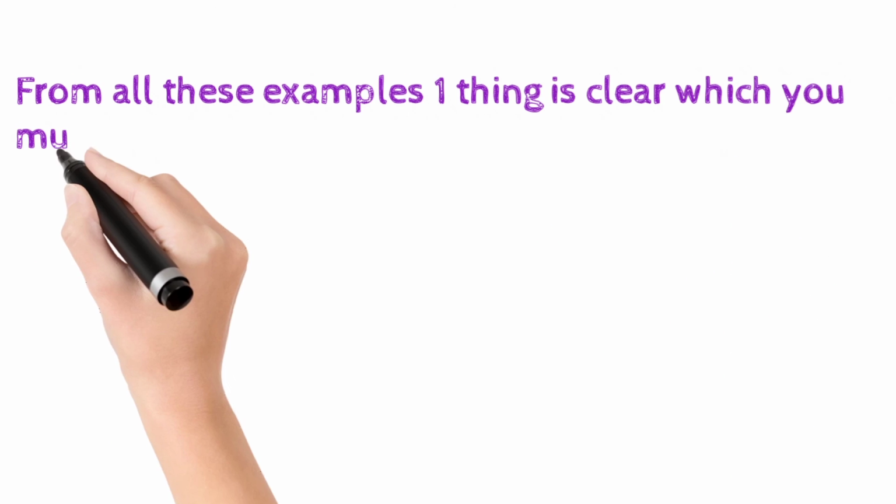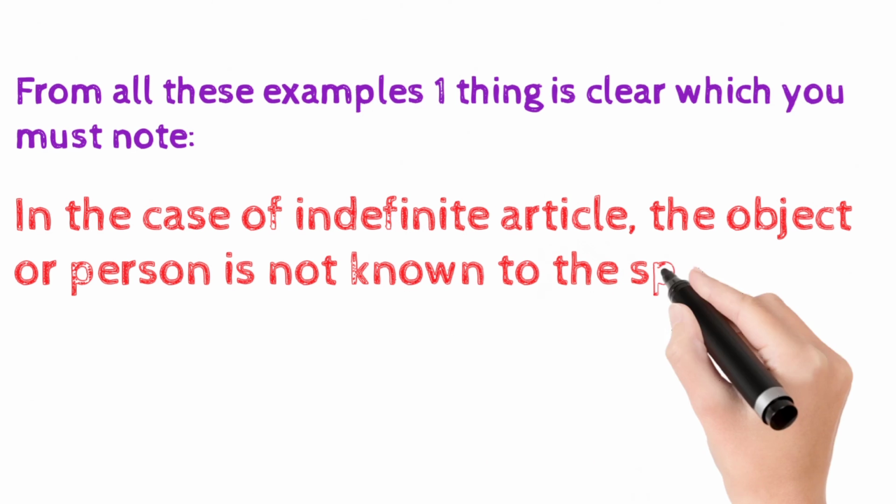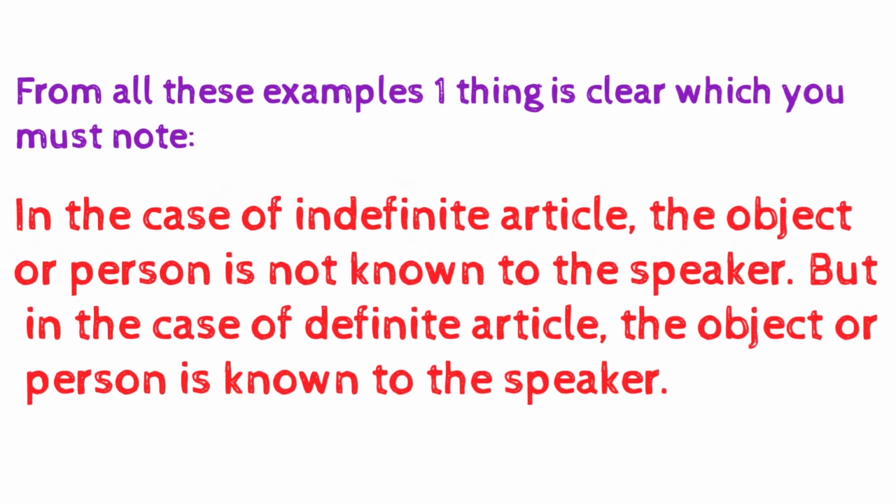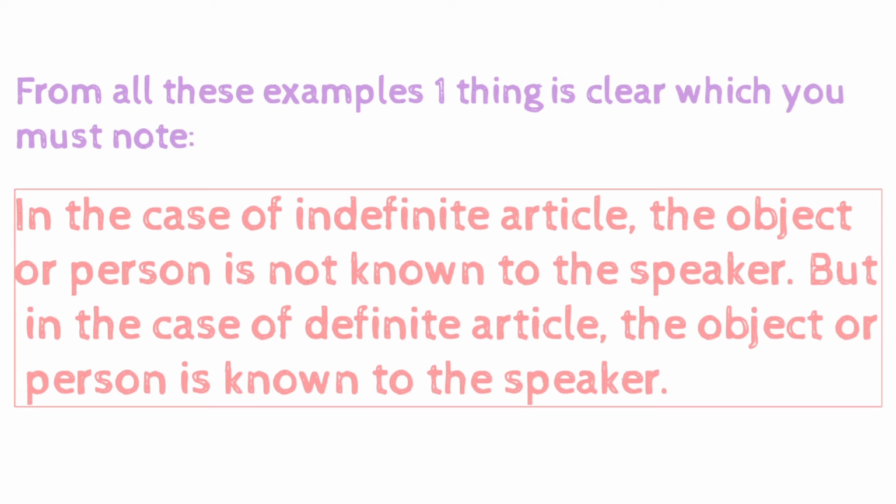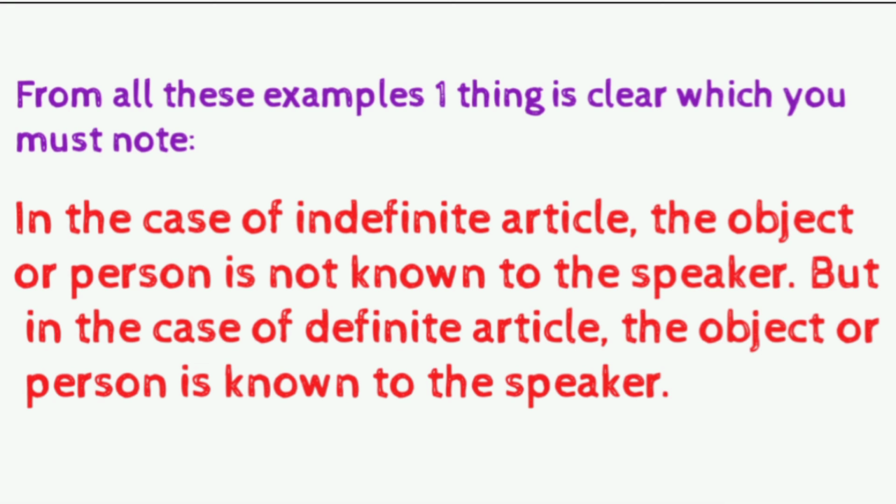From all these examples, one thing is clear which you must note. In the case of indefinite article, the object or person is not known to the speaker. But in the case of definite article, the object or person is known to the speaker.